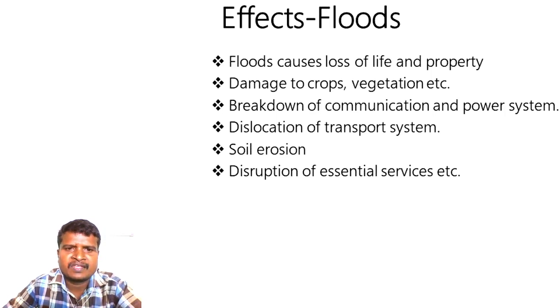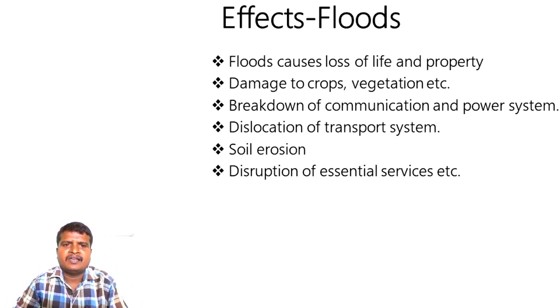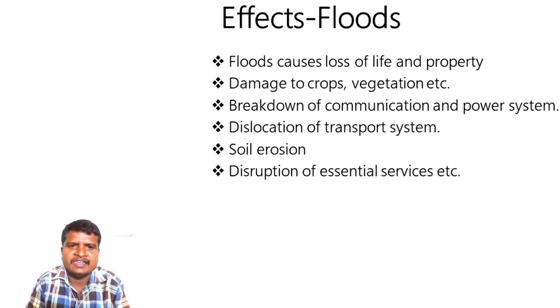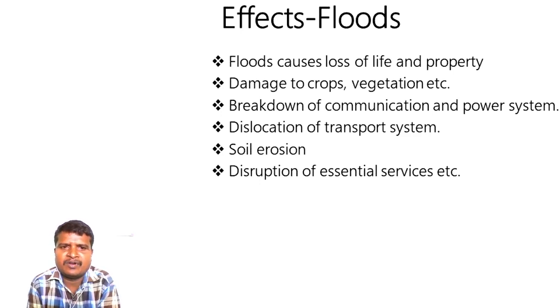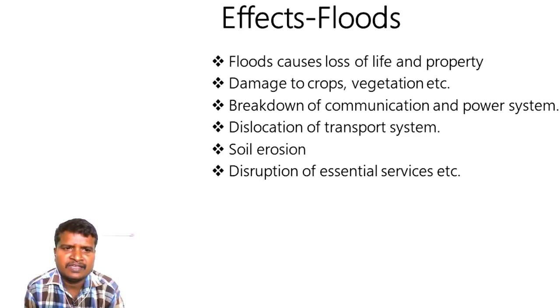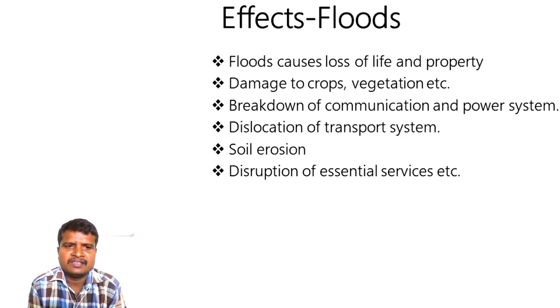Let's see the areas or distribution of these floods. When we studied the major physiographic divisions of India, we learnt about the river systems of India also. In the river system we come across the Ganga, Brahmaputra and Sindhu river systems, also called the Himalayan river system, and the other one is the peninsular river system.